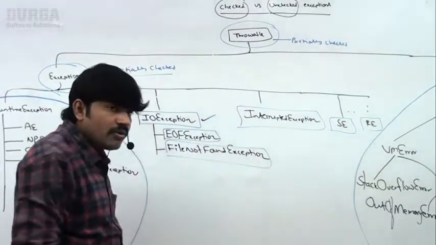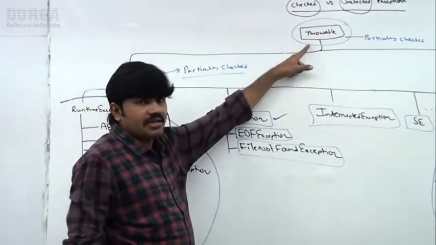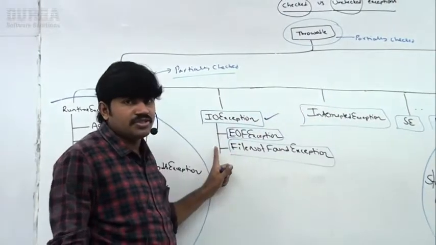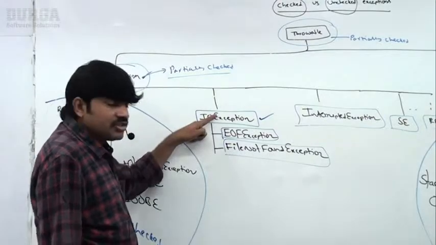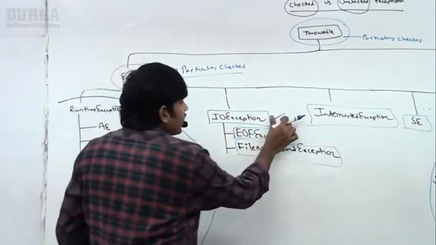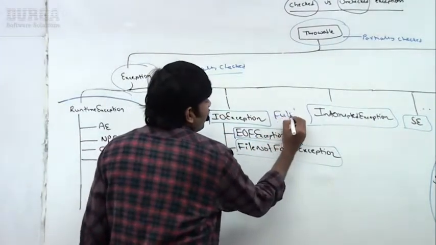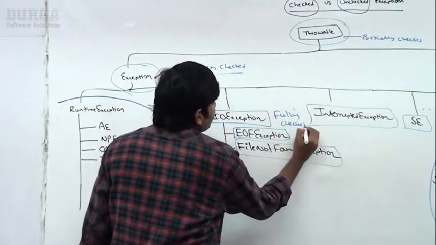Remember this: if the parent is checked but the child need not be checked, it is called partially checked. If the parent is checked and the child is also checked, it is by default considered fully checked.